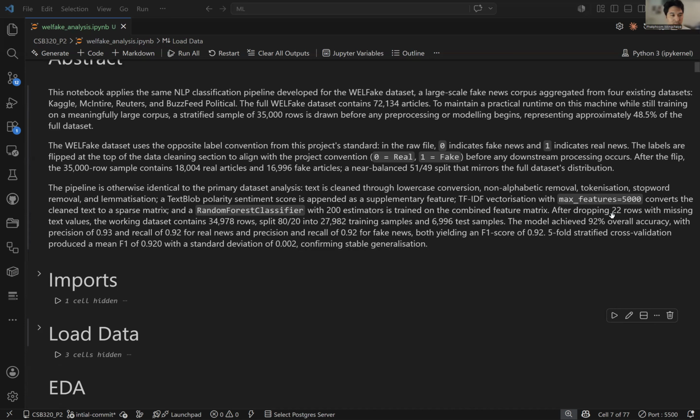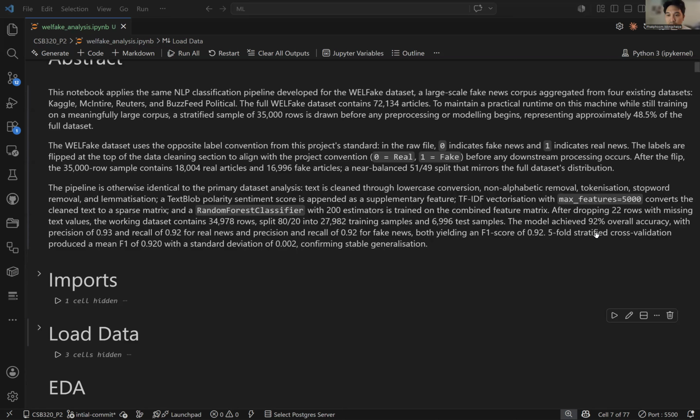During my EDA, I found 22 missing rows, which were removed, leaving 34,978 rows. The training and test split is an 80-20 split. My results were pretty nice.